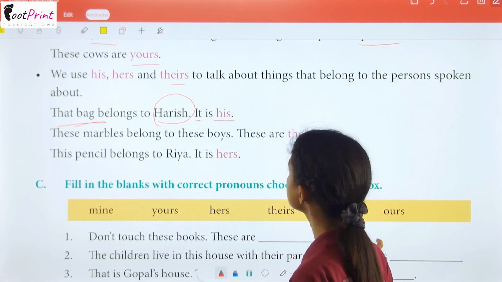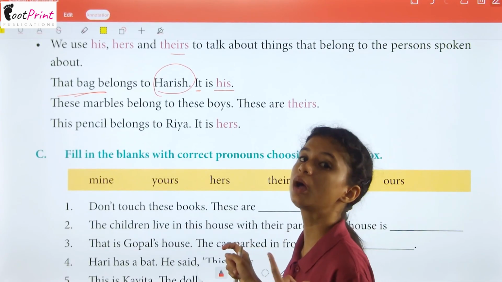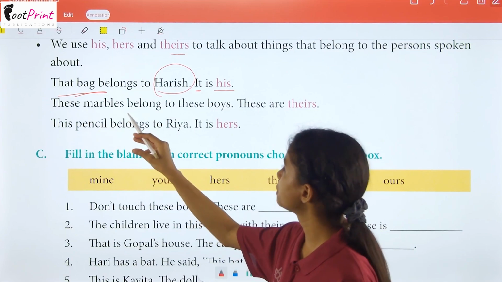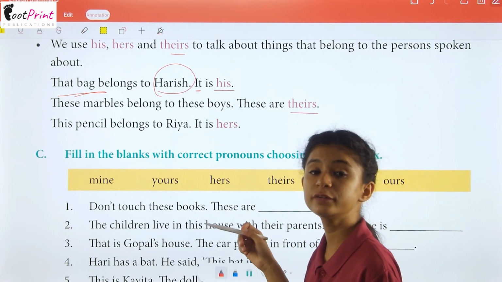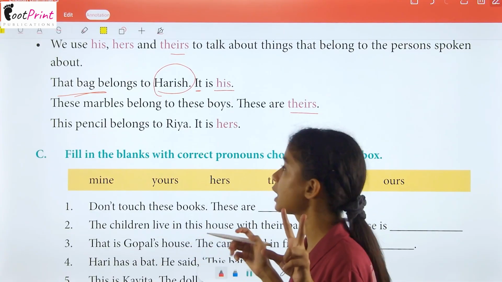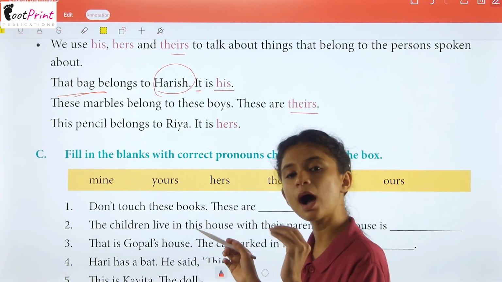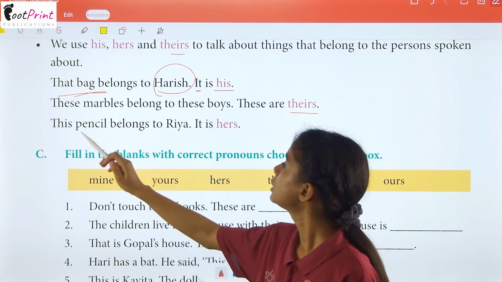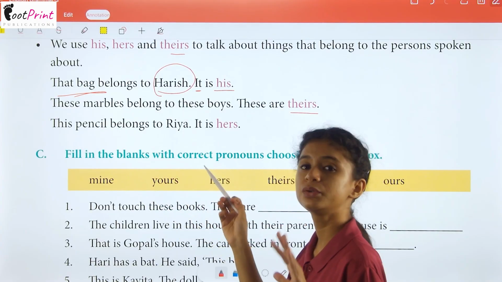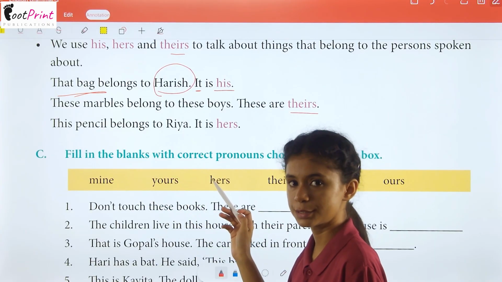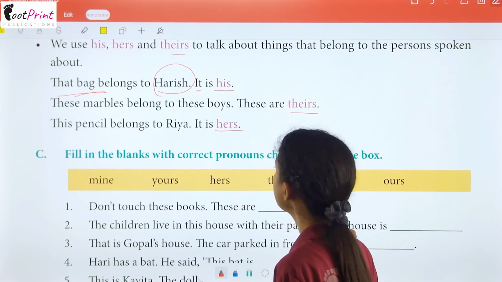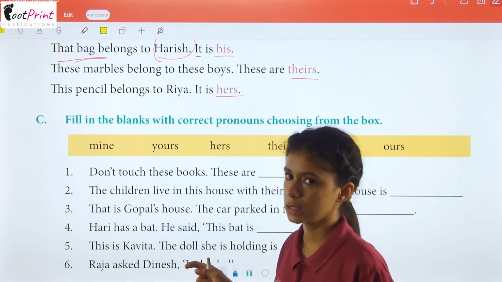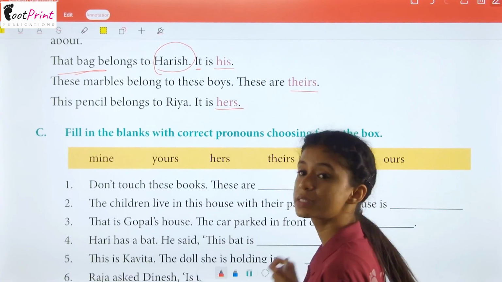This is also a pronoun that we have used for a thing. These marbles belong to these boys. These are theirs. Again we have changed two nouns into pronouns. This pencil belongs to Ria. It is hers. So we are showing the feeling of possession in these sentences with the help of these possessive pronouns.